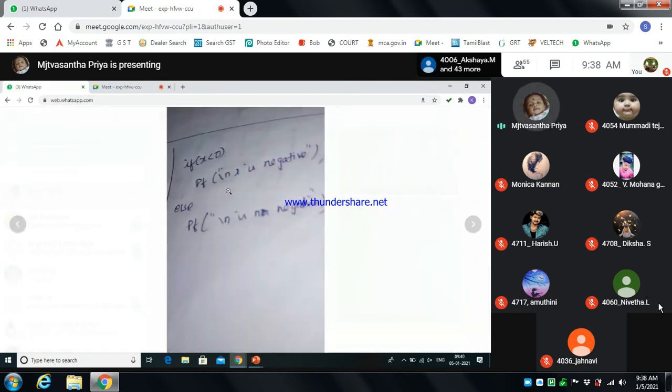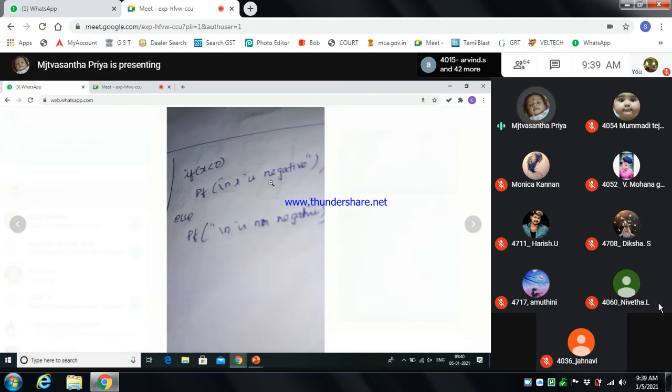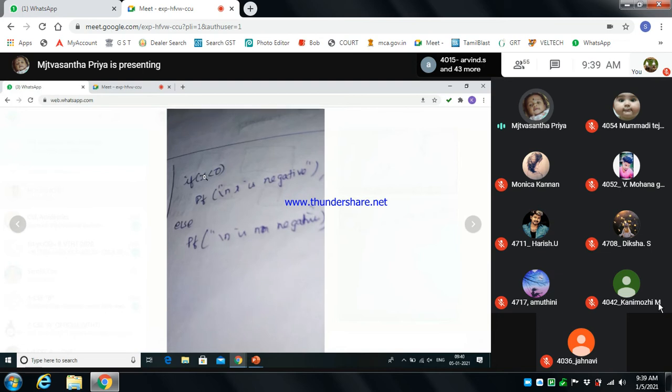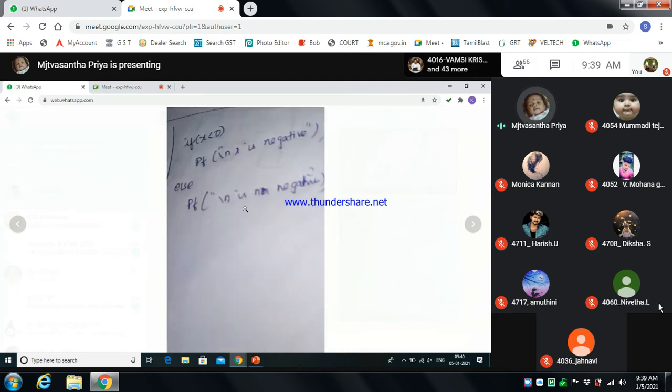Using the if condition, the if else part: if x is less than 0, for example, we give the x value as -1. If it is -1, -2, -3, it will be compared to 0 and it will be less, right? So if x is -1, we print the statement it is negative, right? Whereas if x equals 1, it is non-negative. So that is how this if condition works.